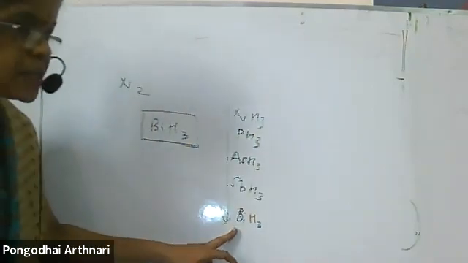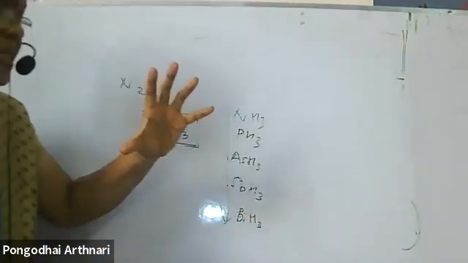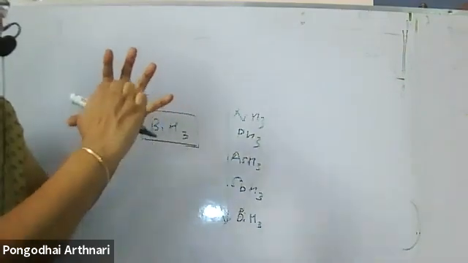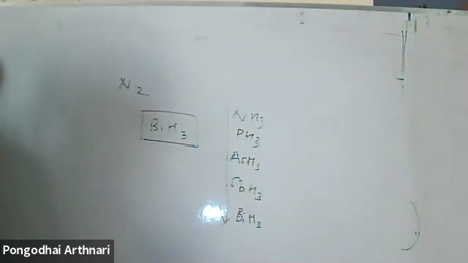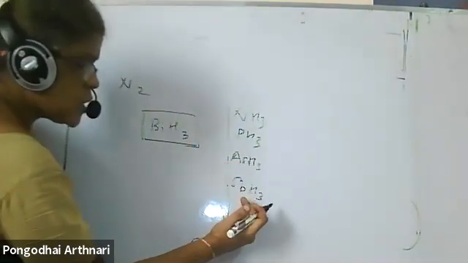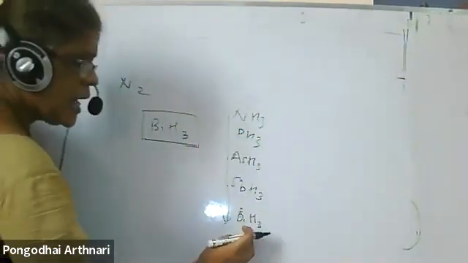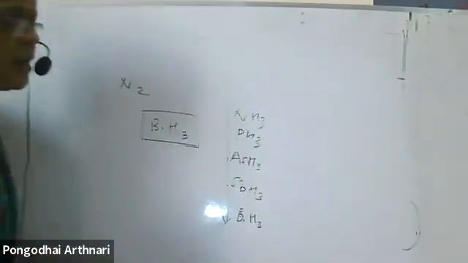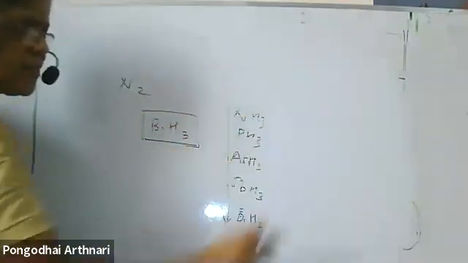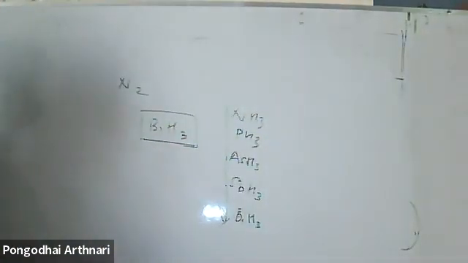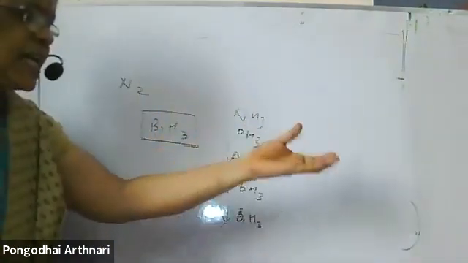Bismuth's orbital is bigger, and hydrogen has one s orbital, so the overlap is not that effective and the bond formed is weaker. Because of this, the bond dissociation enthalpy is lower, so hydrogen can be easily removed and reacts with other elements, so it acts as a very good reducing agent. A reducing agent provides hydrogen for the reaction to occur.